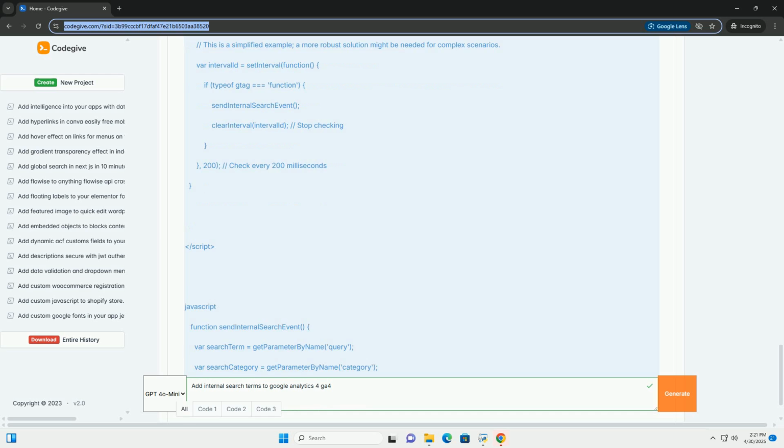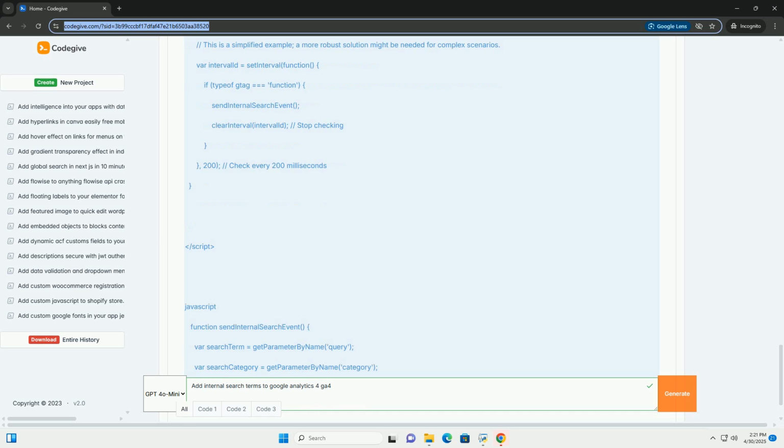Verify the correct parameter names: double check that you're using the correct parameter names for your search query, category, and any other custom parameters. Inspect network requests: use your browser's developer tools to inspect the network requests sent to GA4. This helps you confirm that the events are being sent correctly and that the parameters have the expected values. Check for JavaScript errors: look for any JavaScript errors in the browser's console. Errors can prevent the tracking code from executing properly.